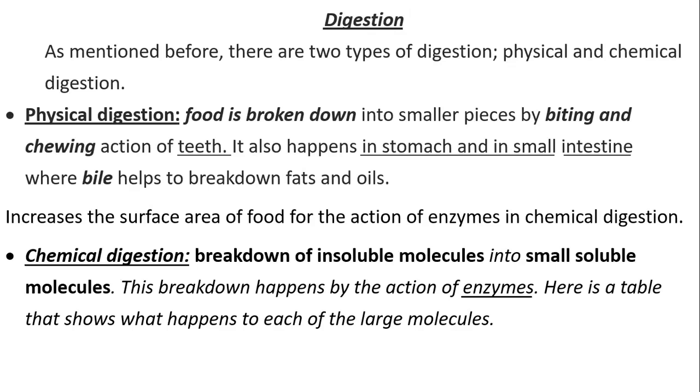of this piece of food or bread. Chemical digestion breaks down the insoluble molecules into soluble molecules, the big molecules into smaller molecules that can be easily absorbed by the blood. This breakdown happens, again, with the help of the enzymes.